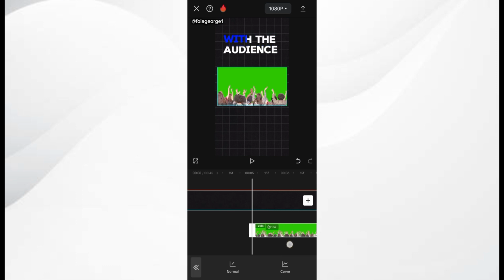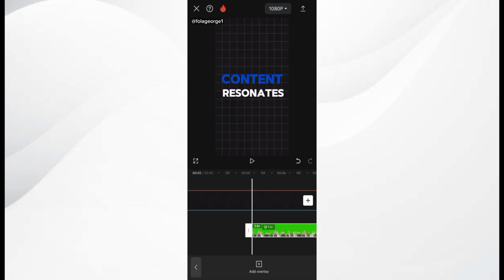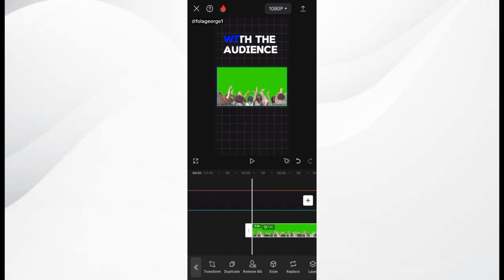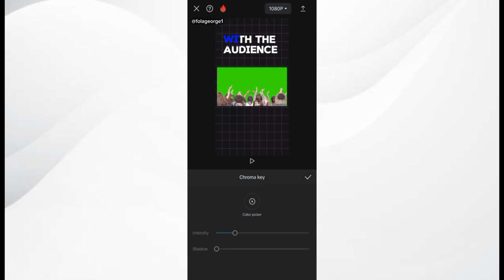I'm just simply going to remove the green screen from this audience. I simply click on remove BG, chroma key, right? Select color picker, select the green and remove the chroma key totally. Remove the green screen totally.